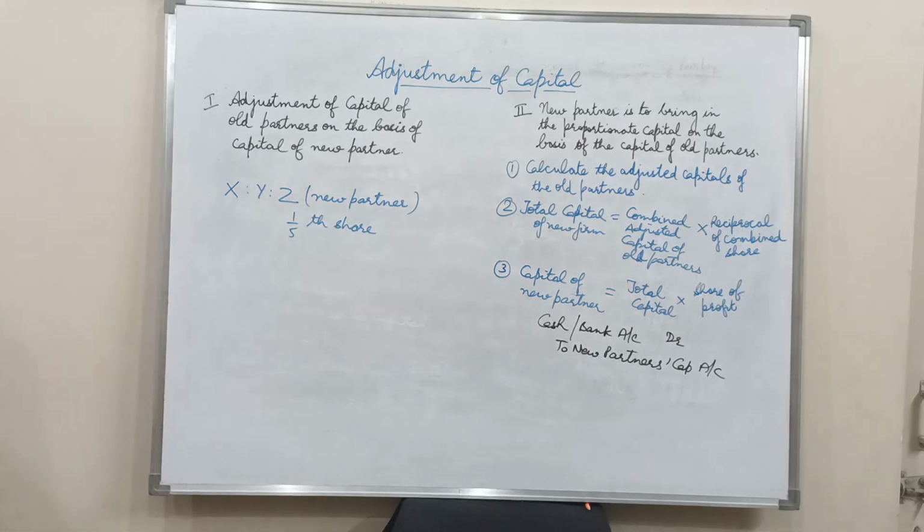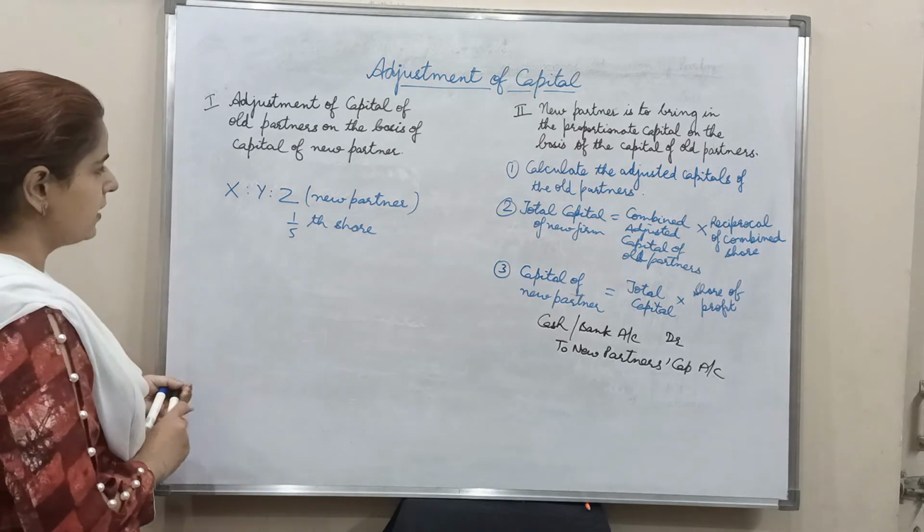And the partners say that you are to bring in the proportionate capital according to your share. Now for this, what do we require? We need to find out the total capital of the firm. That will be taken out on the basis of adjusted capital of X and Y.